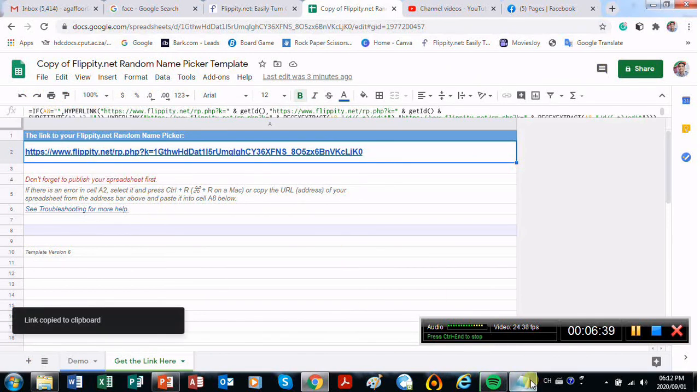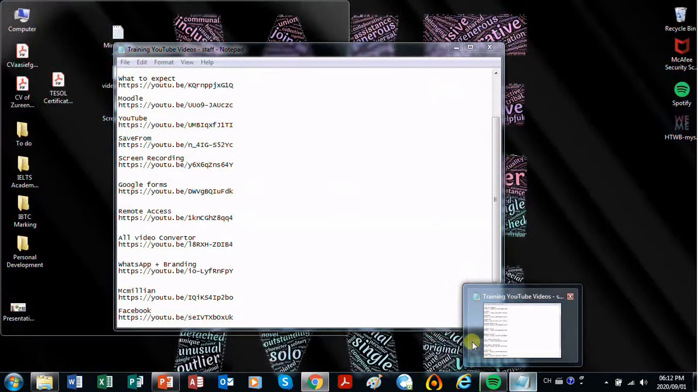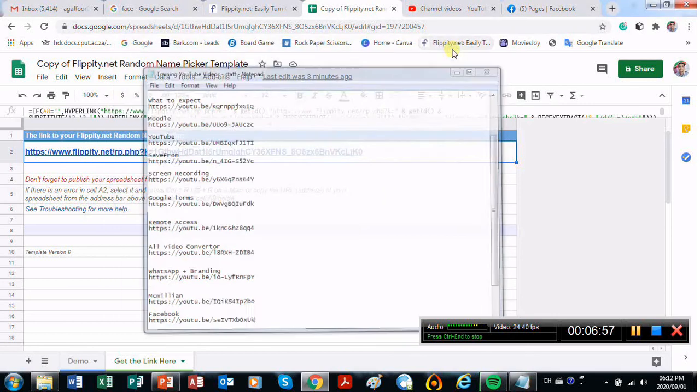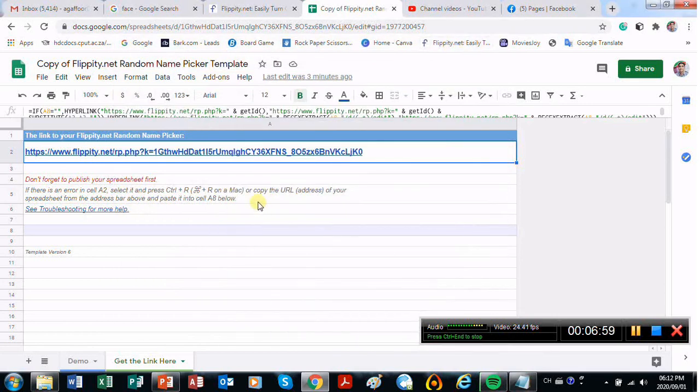So you can open up a document, a Word document, a text document, and then you can save it. Like I save all my links for anything that I upload to YouTube, wherever. If it's a link, I will save it. So then you will have a database of links to your resources. This may take some time to create, but in the end, once you create something that is quite generic, or it's a default.